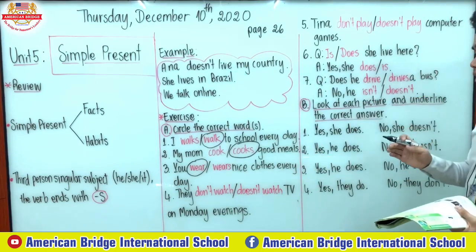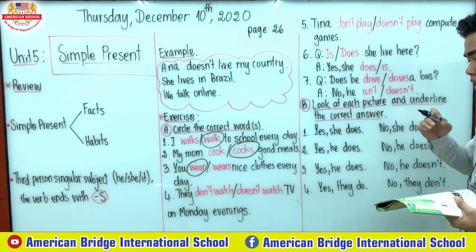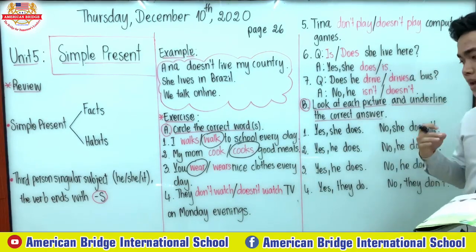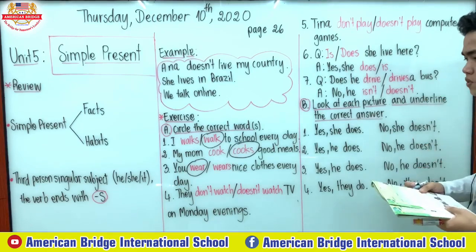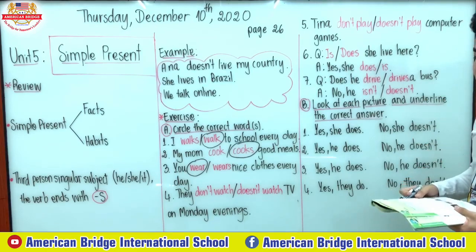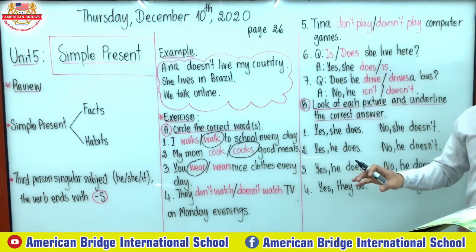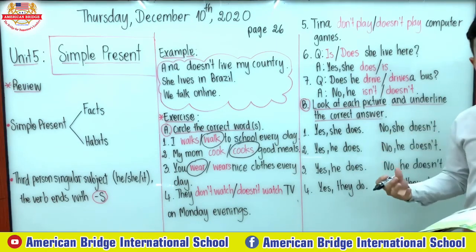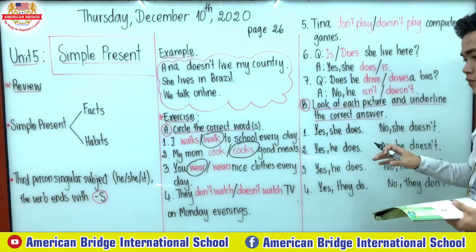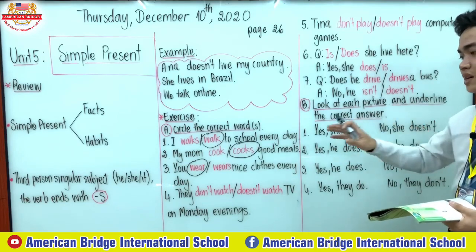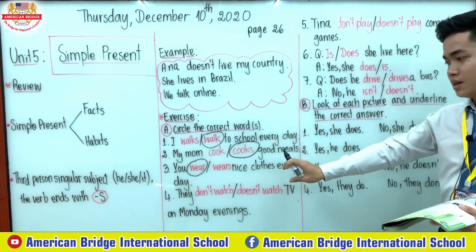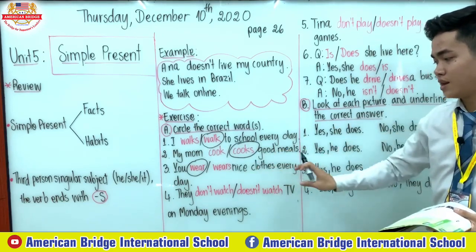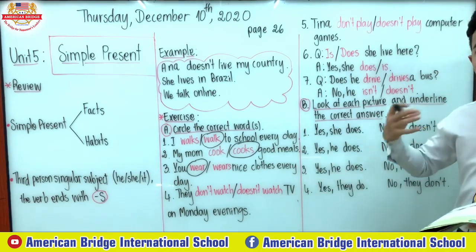Number four is they don't watch or they doesn't watch TV on Monday evenings. Which one is the correct one, everyone? This sentence is in the negative form, so we can see the words don't and doesn't. But look at our subject, everyone.